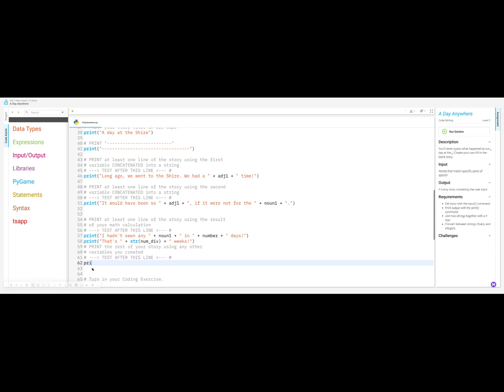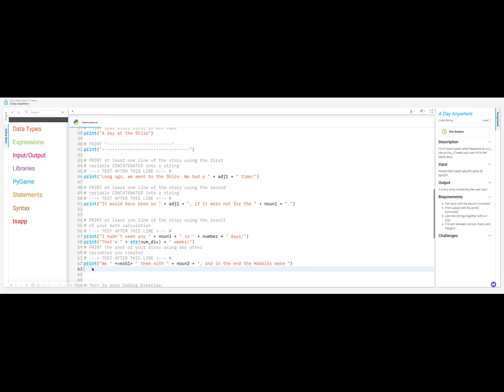Okay. And then line 62 says print the rest of the story using another variable that we created. So we're going to go print, parenthesis, quotation mark, we. Okay. Plus verb 1 plus space them with plus noun 2 plus quotation mark comma and in the end the hobbits were. I don't want to make this too long.